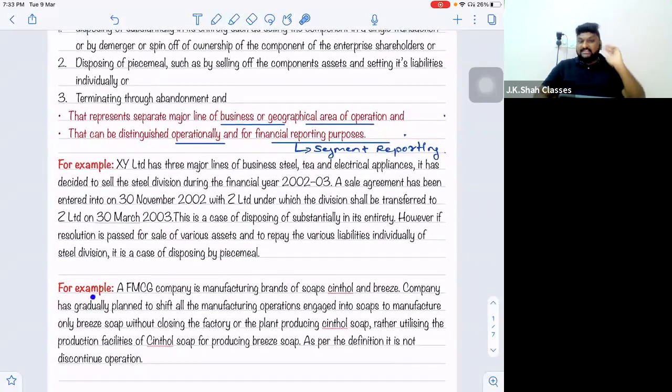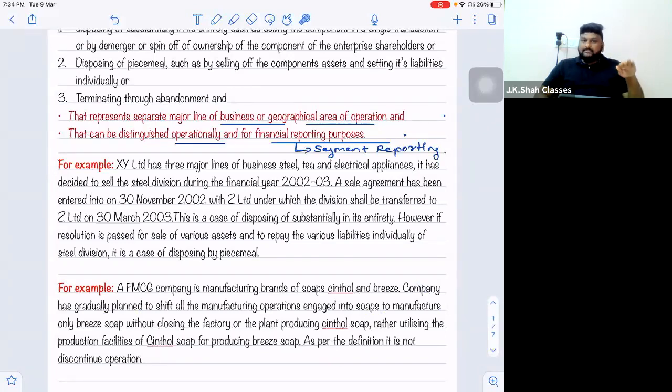Now understand this example. This is also a good example. An FMCG company is manufacturing brands of soap, Synthol and Breeze. Two brands of soap they are manufacturing. The company has gradually planned to shift all the manufacturing operations engaged into soaps to manufacture only Breeze soap. So I think Synthol is not having demand.